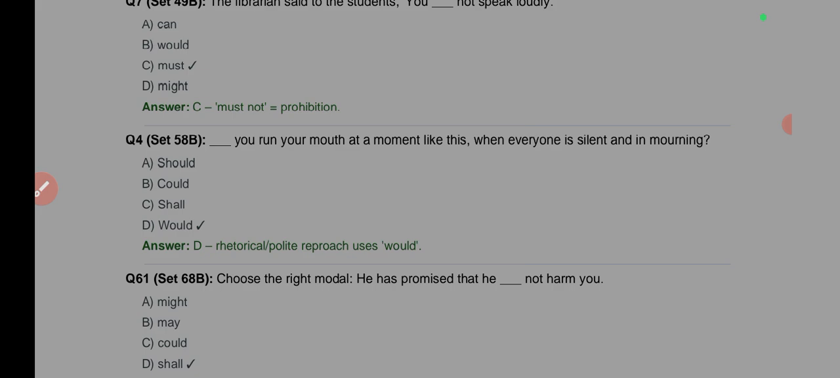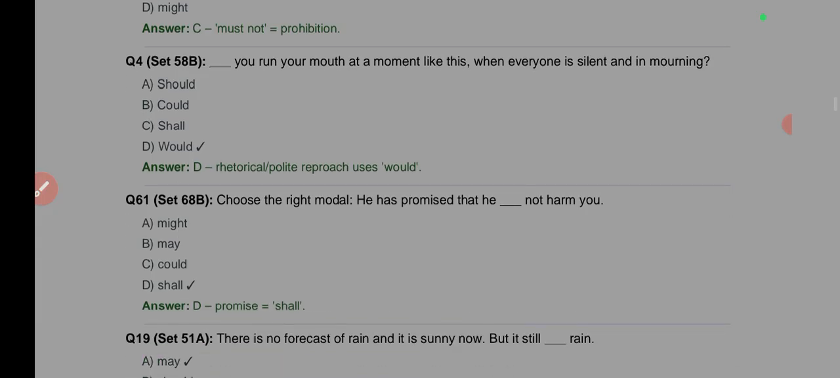Okay, so it is would. Would is the correct thing. Would you run your mouth at a moment like this when everyone is silent and in mourning? So then the person keeps quiet, not answering the question. All right.